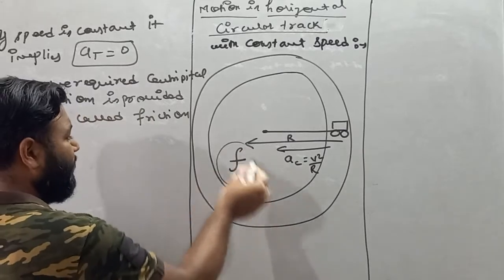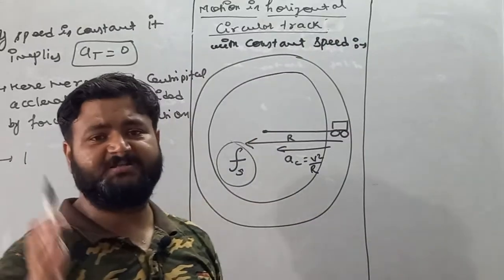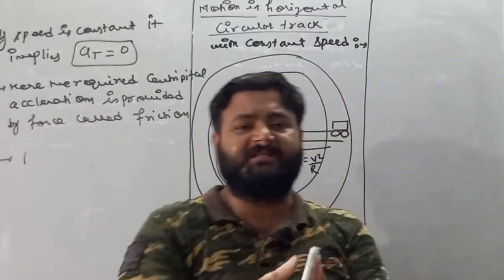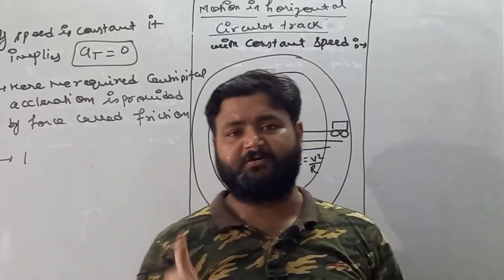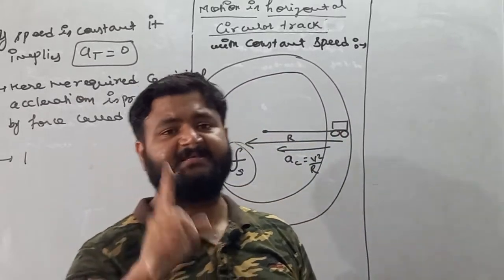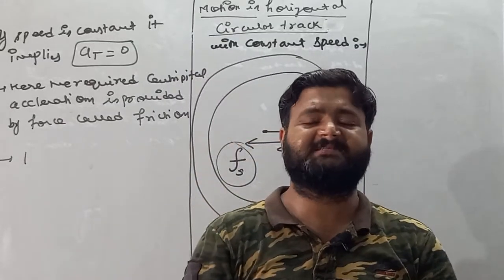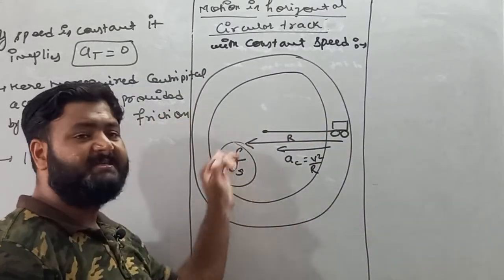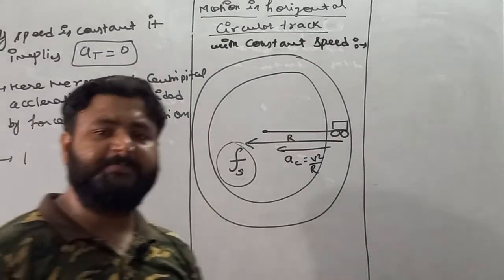So here the centripetal force is the force of friction, and we know that if the car moves smoothly, then the part of the tire and road which is in contact is at rest. Hence, if the surface and the object are at rest, then we know that the nature of friction is static. So here static force of friction can provide the required centripetal force.